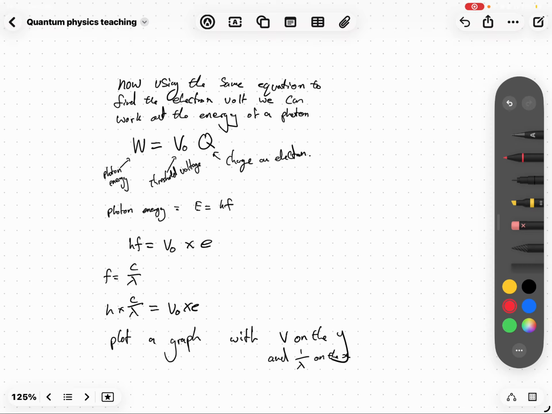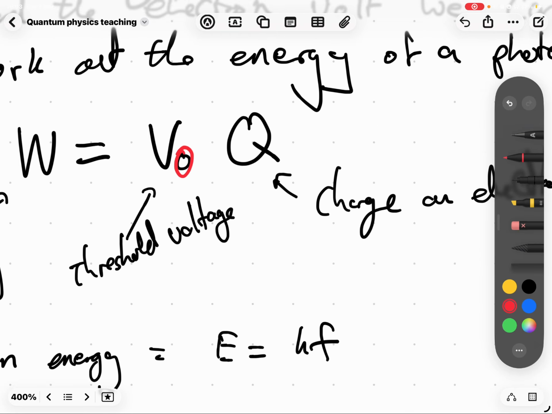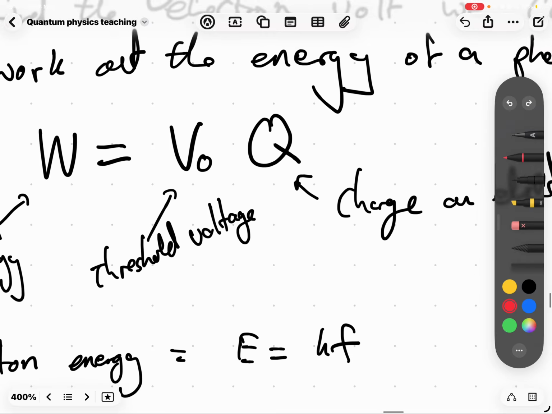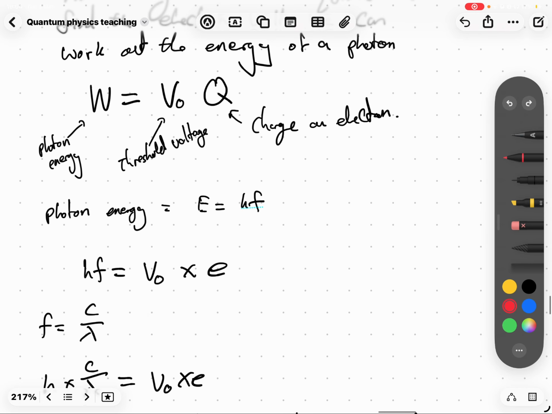So back to W equals VQ. Threshold voltage means the minimum voltage required for it to turn on. V0 means threshold voltage. If you see f0, that means threshold frequency, the minimum frequency required. The 0 just means the minimum value. Q is the charge on an electron.